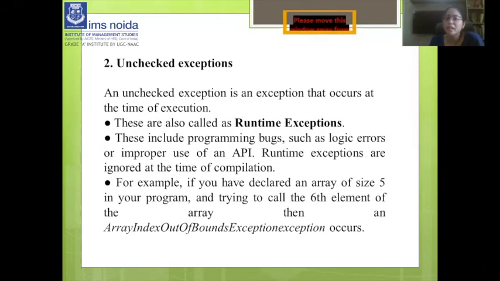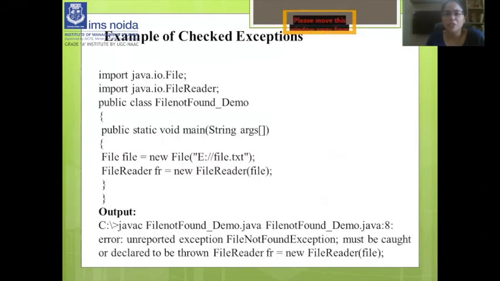So second is unchecked exception. Just like checked exceptions work at compile time, unchecked exceptions work at runtime. So an unchecked exception is an exception that occurs at the time of execution when you run a program. That's why it is called a runtime exception. These include programming bugs, logic errors, improper use of an API. So let's see the example of an unchecked exception.